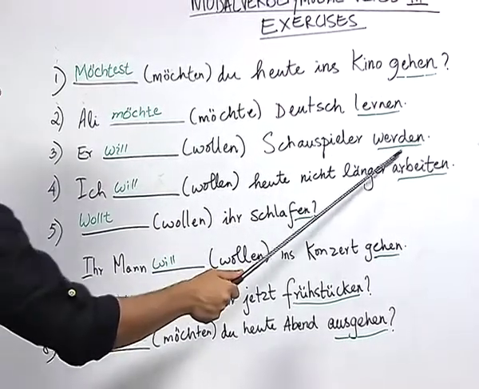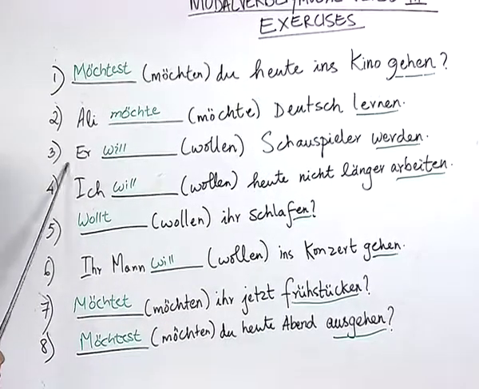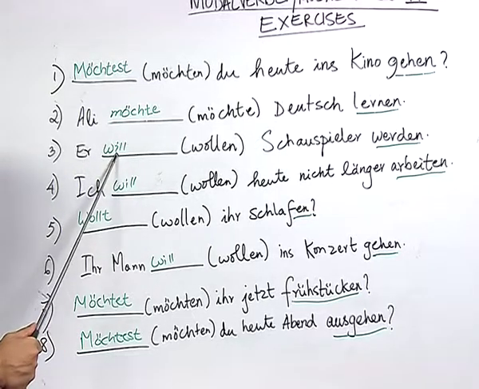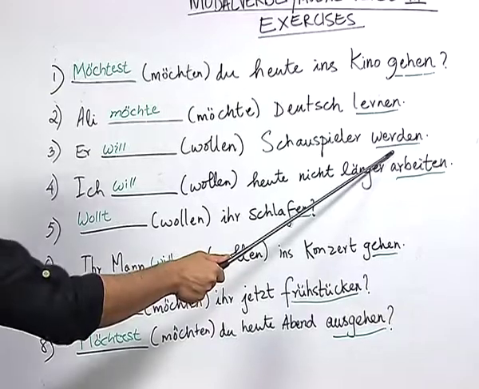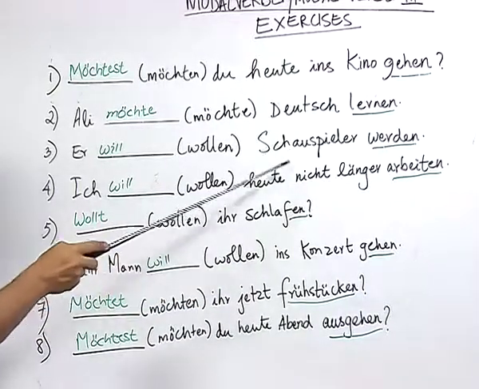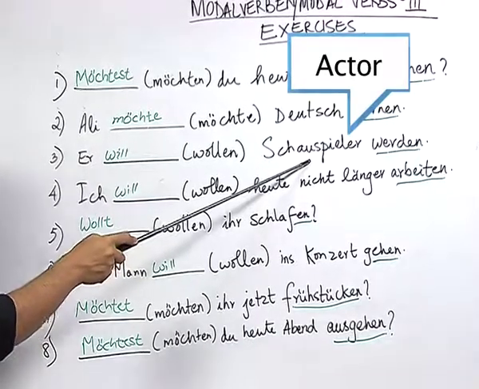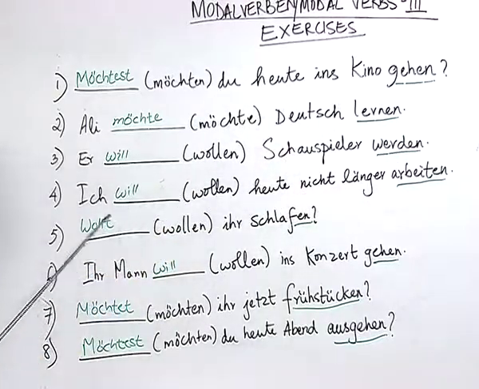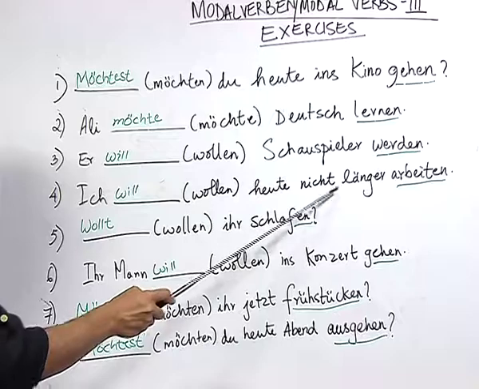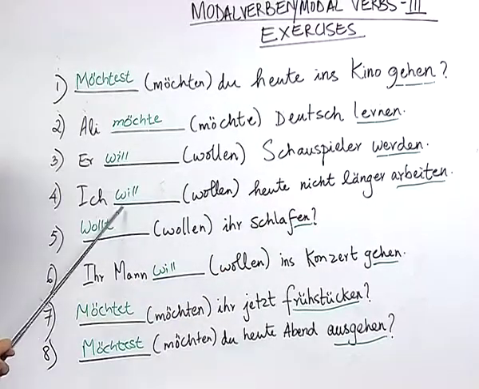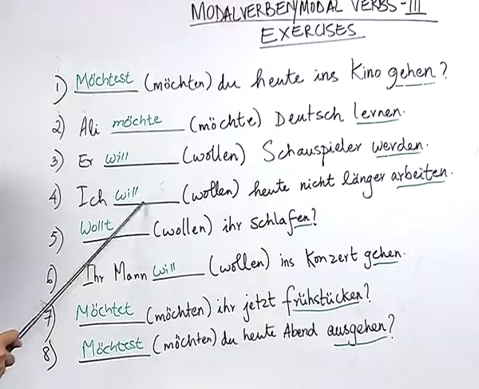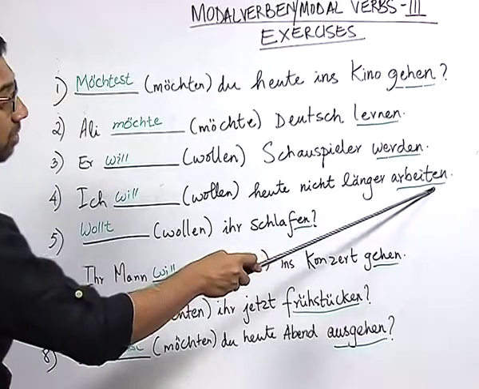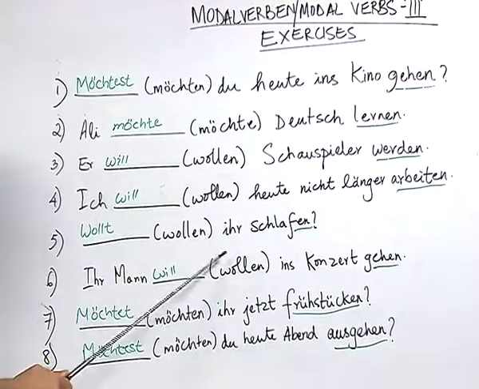Will Schauspieler werden. Here also the student correctly identified the conjugation of the verb based on the third person singular pronoun and wrote the answer will and marked the infinitive verb at the end, werden. Here you have a word Schauspieler which means actor and the verb werden means to become. Ich will heute nicht länger arbeiten. Here also the student correctly identified that the verb conjugation for wollen with ich is will and also marked the infinitive verb at the end. Wollt ihr schlafen?